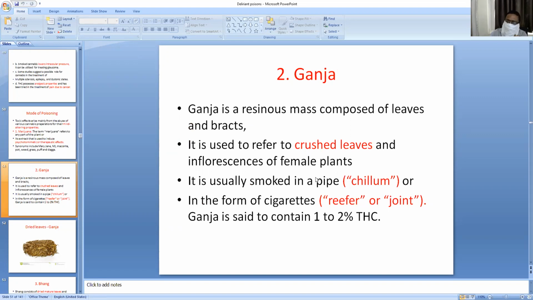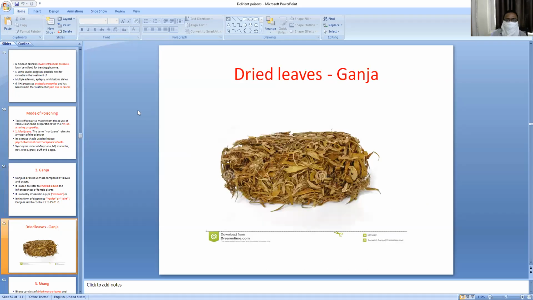Smoke, it is the crushed dried leaves of the cannabis plant, ganja, which can be smoked in a pipe. This pipe is called shella, or it can be taken in the form of cigarettes. That means cheap cigarettes can be bought by persons, and the tobacco is replaced by this ganja powder. This ganja is said to contain 1 to 2% of THC, tetrahydrocannabinol. So these cigarettes are called reefer or joint.